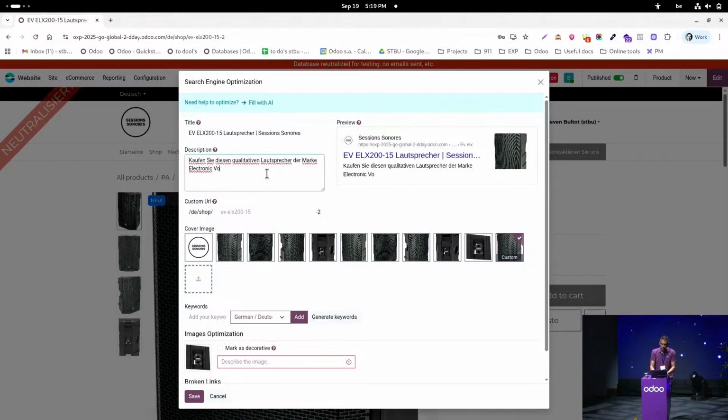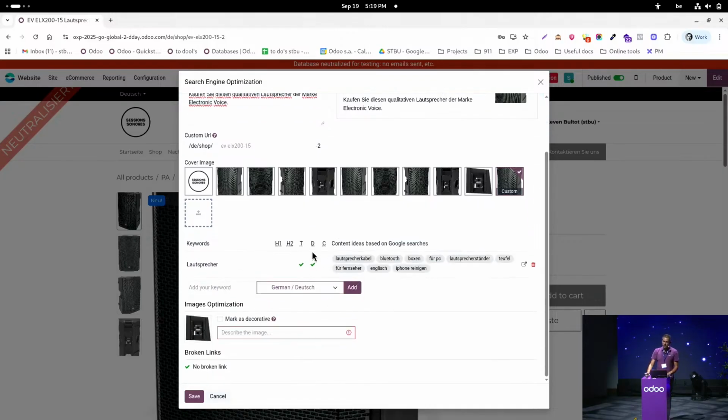So the important thing here is that we have the keyword that is contained, and we can then make an analysis about this keyword here to see where in the important parts of the website it is located. So we can see it's available in the title, it's available in the description, so meta title and meta description, but we see that there is still room for improvement.